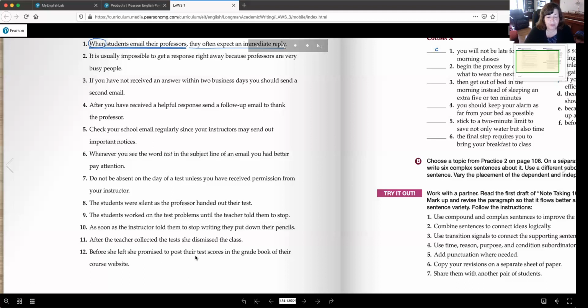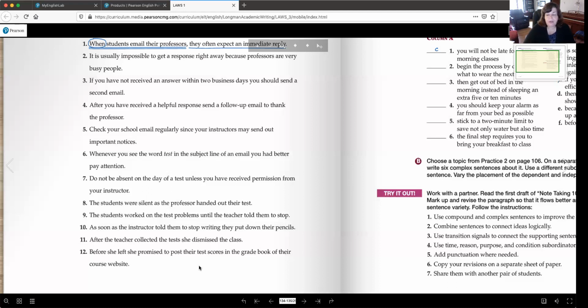She promised to post their test scores in the grade book of their course website. 1 line beginning with she, ending with website. Independent clause. 2 lines beginning with before, ending with left. That's the dependent clause. The word before is circled because it is the subordinator, and there is a comma after the word left, okay, because it begins with the dependent clause.